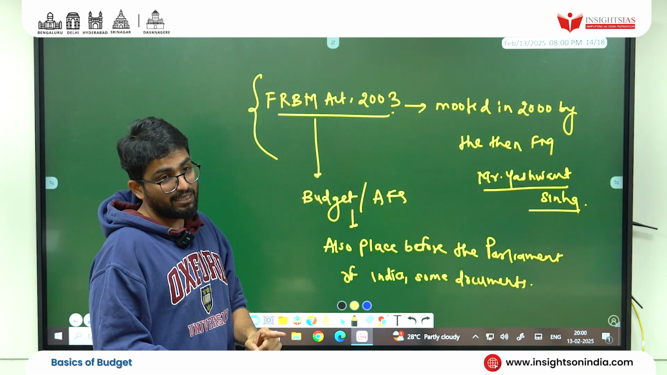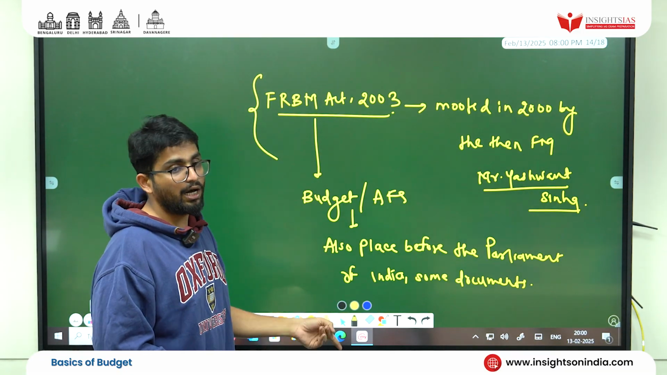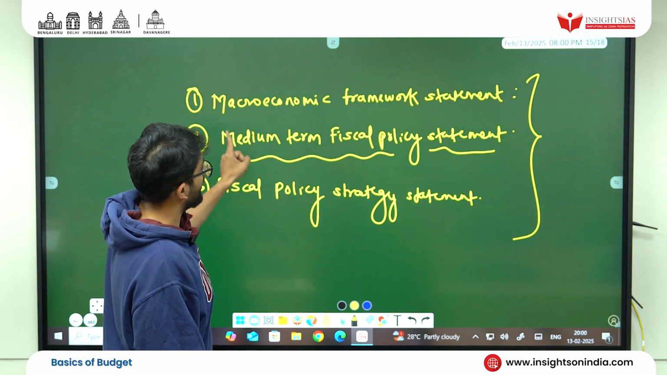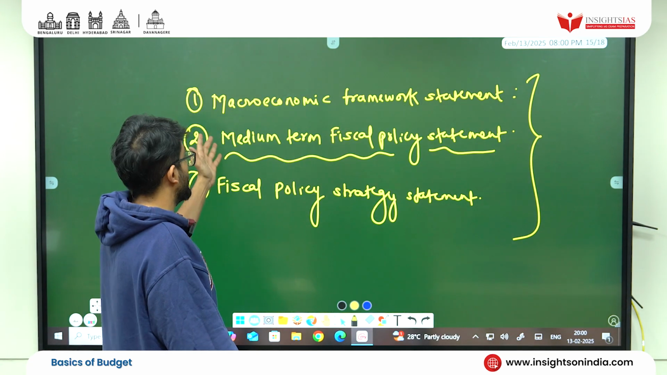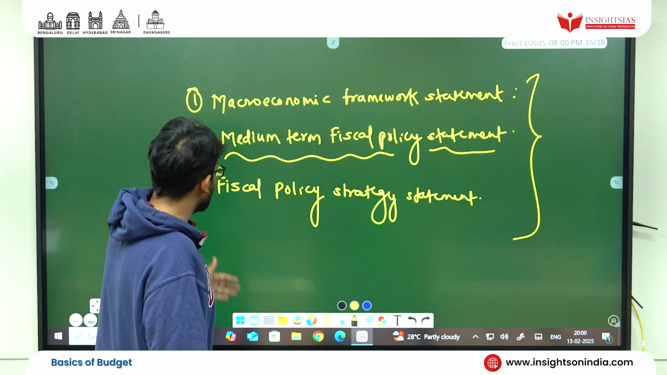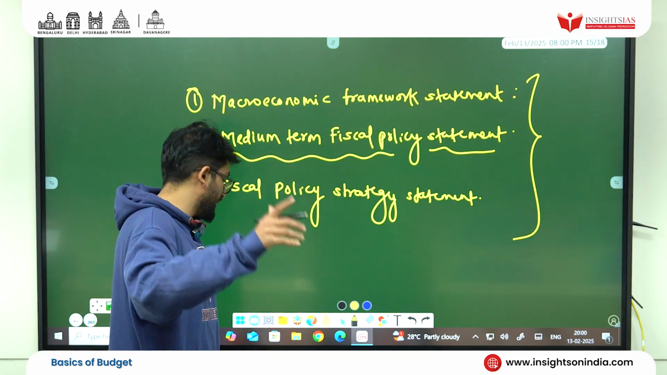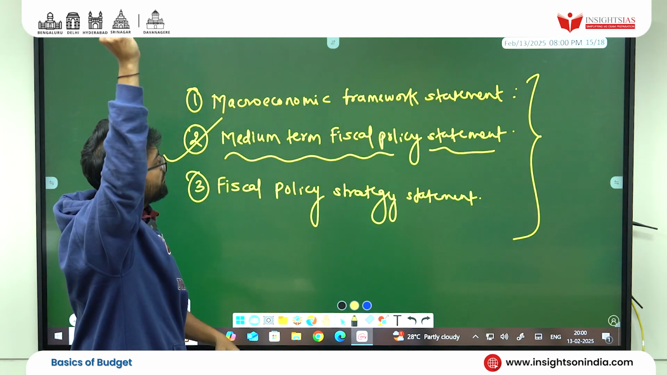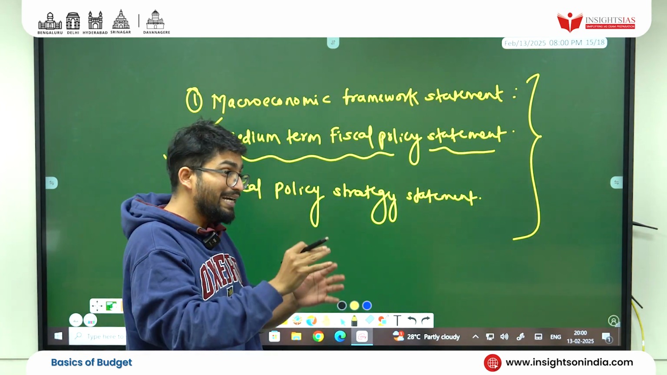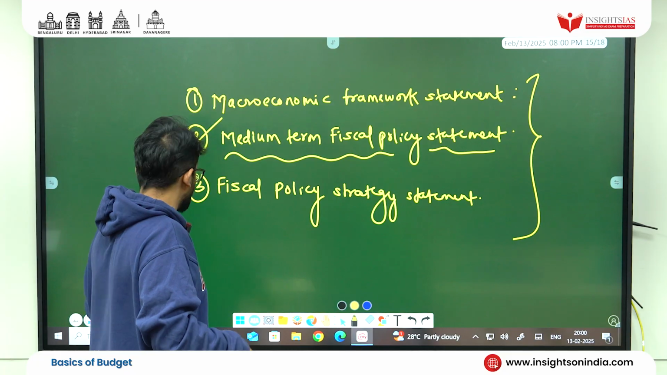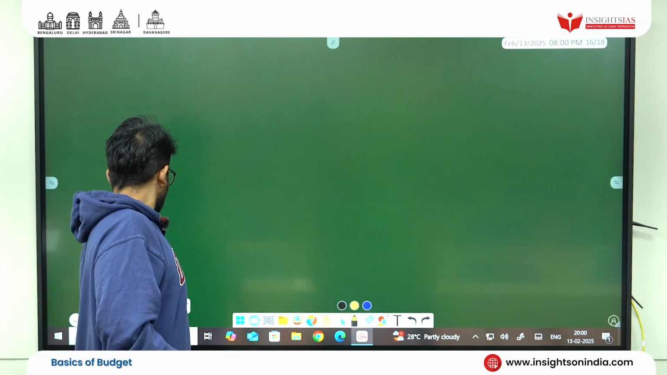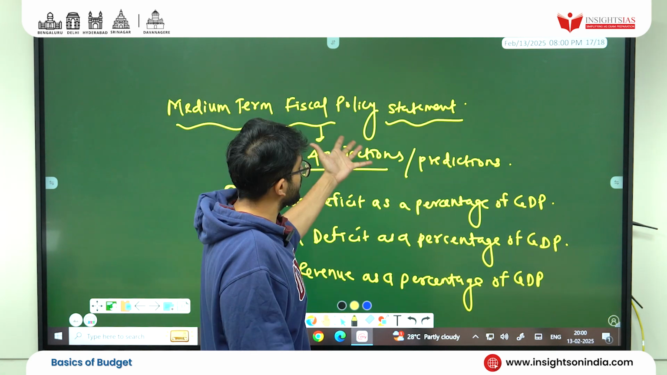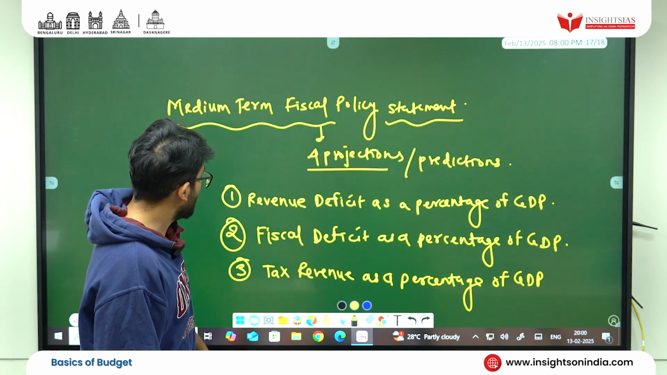But we have to place, as per this act, in front of the parliament, along with the budget, some core documents. These are the core documents: macroeconomic framework statement, medium term fiscal policy statement, fiscal policy strategy statement. Got this? Then I have taken the second one, medium term fiscal policy statement, because it's important. It consists of 4 projections which are important.